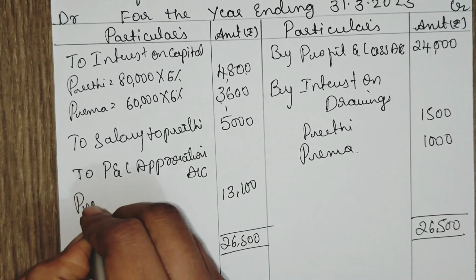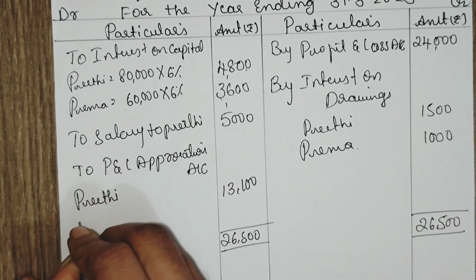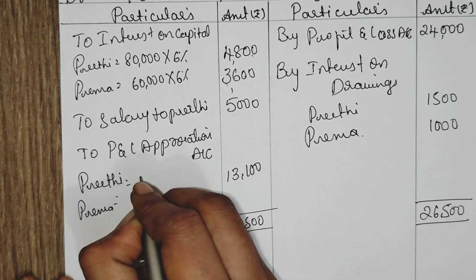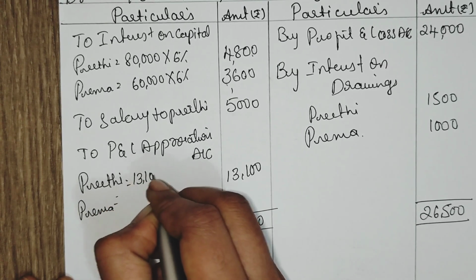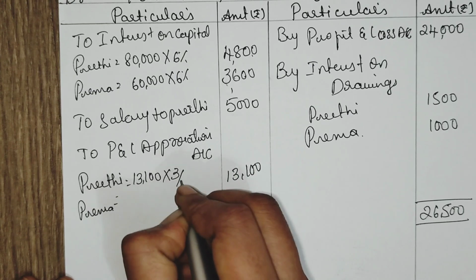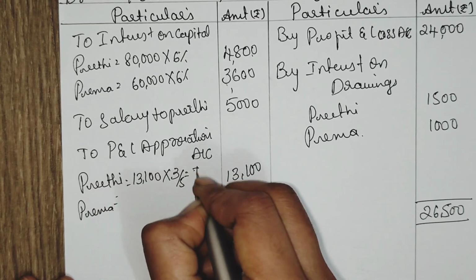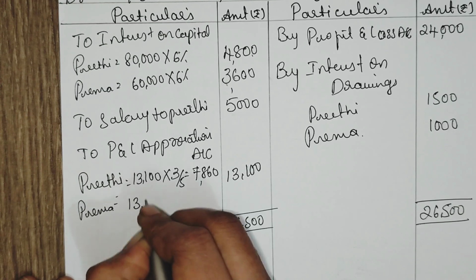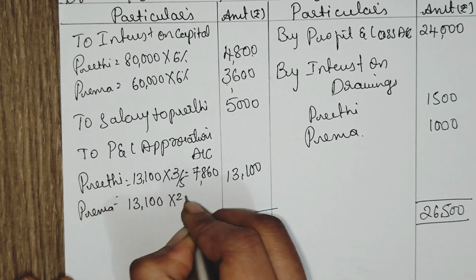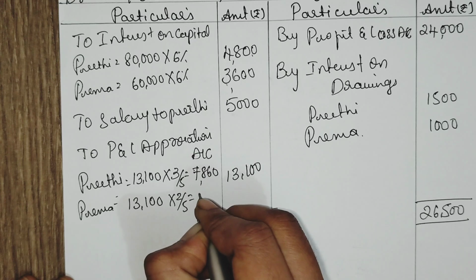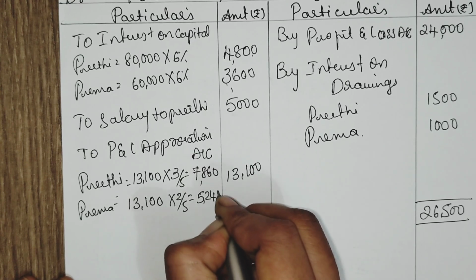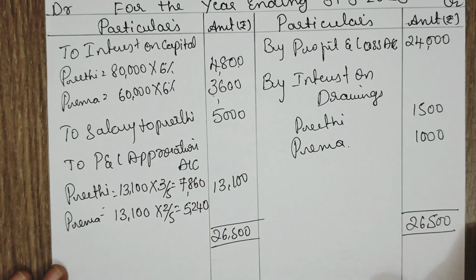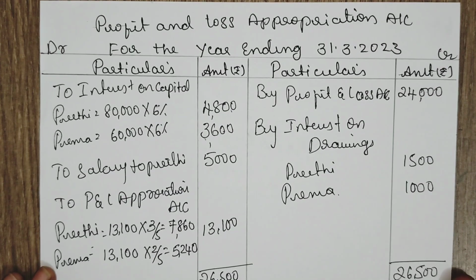This you need to distribute in the ratio of their profit sharing ratio, Preeti and Prema. 13,100 into 3 by 5 is 7,860. 13,100 into 2 by 5, 5,240. This is about the profit and loss appropriation account.